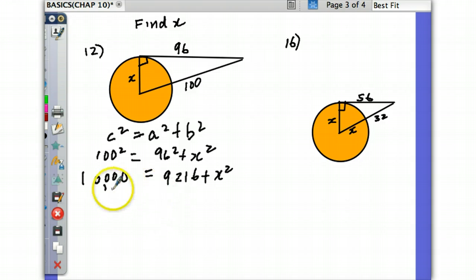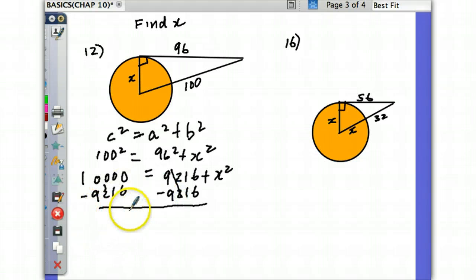Cole, what's my next step to find x squared or to find x? Subtract 9,216 from 10,000. Correct. So we got 10,000 minus 9,216. This would be a 4. 1 from 9 is 8. And then 2 from 9 is 7.